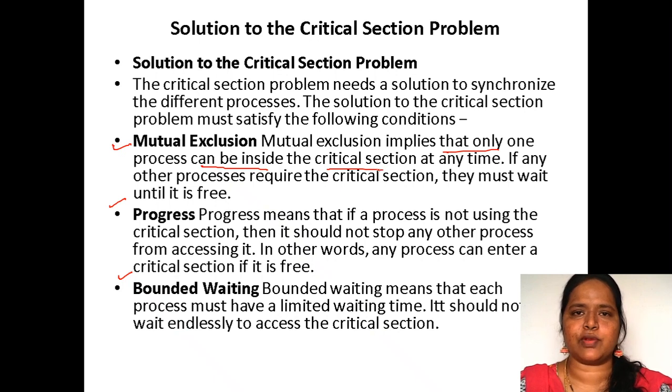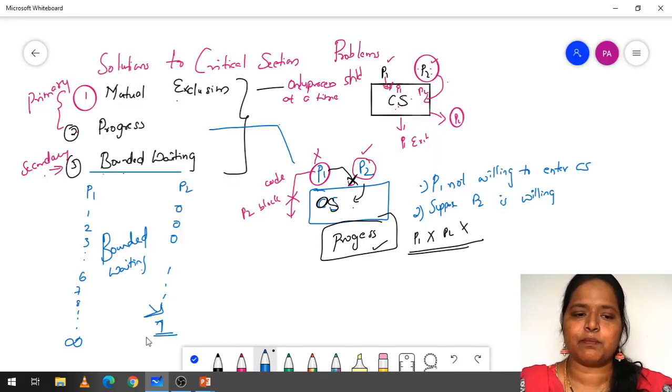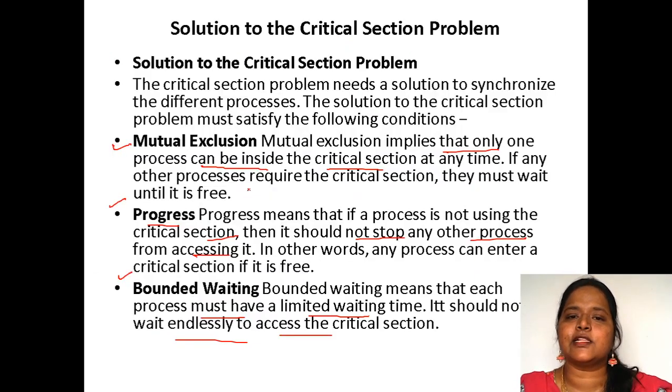Progress means if a process is not using the critical section, then it should not stop any other process from accessing it. Bounded waiting means each process must have a limited waiting time. It should not wait endlessly to access the critical section. Here P2 is waiting endlessly.